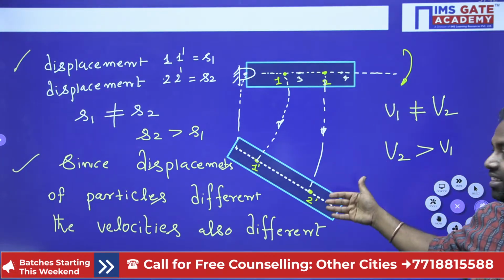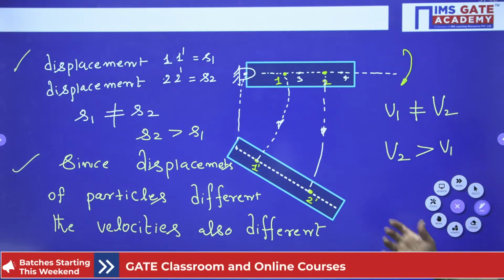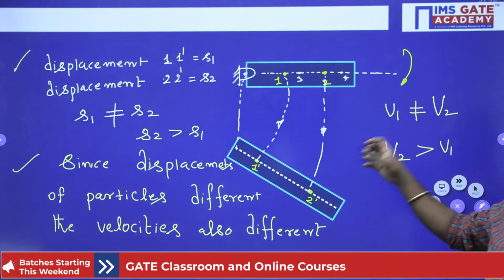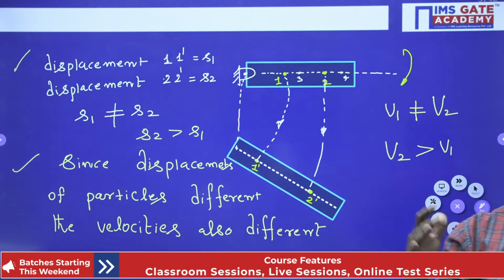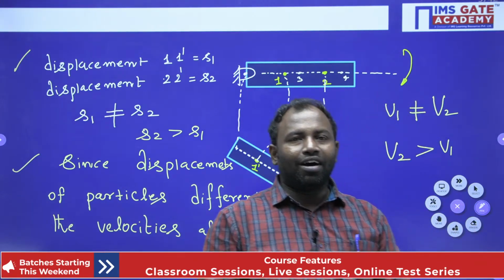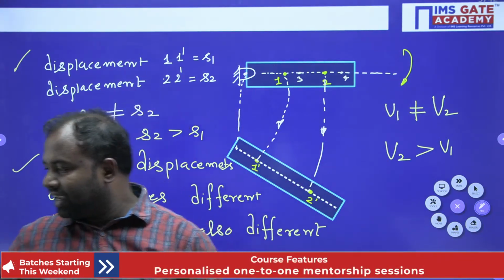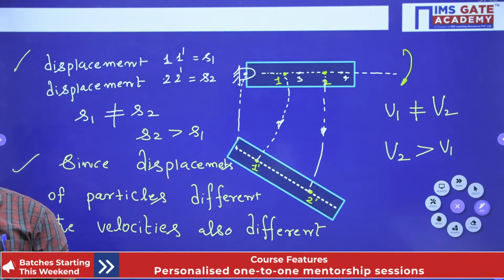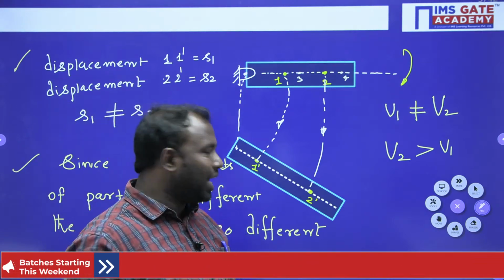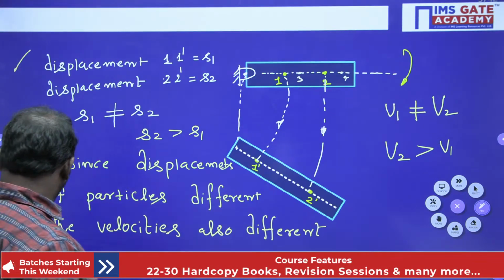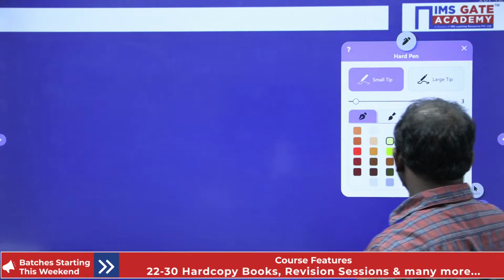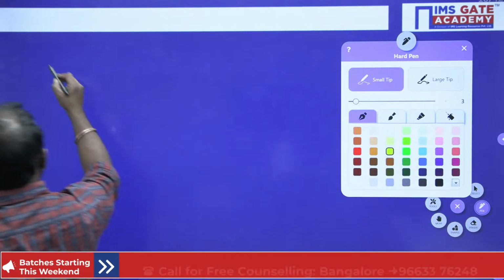Then the velocity is more for the second particle and less for the first particle. I hope I have simplified the rotational motion. Yes guys, hope you understand. Now let's go for the last motion, that is general motion.